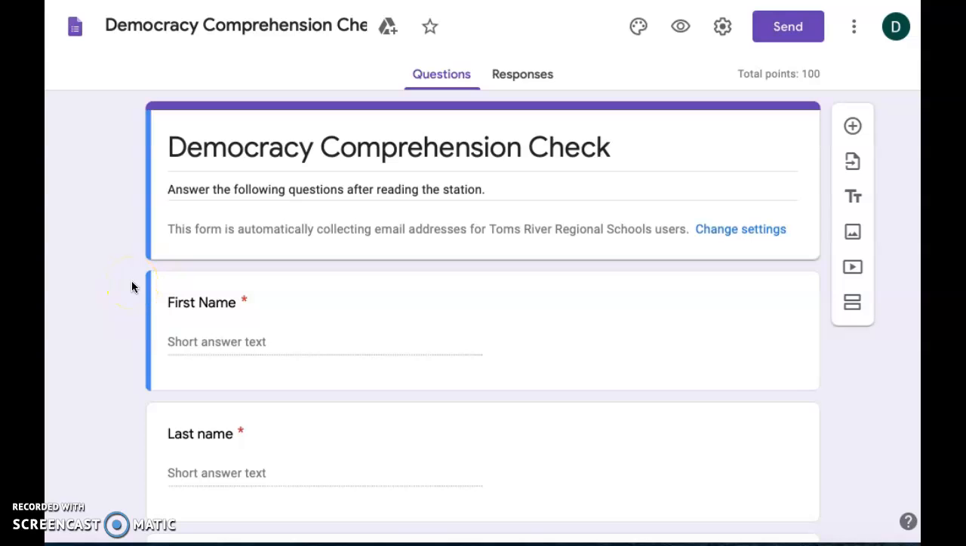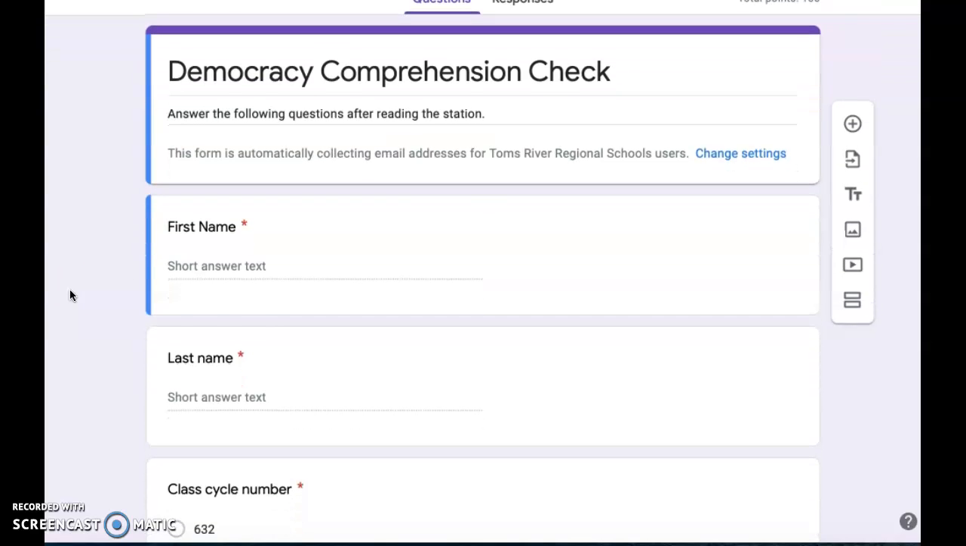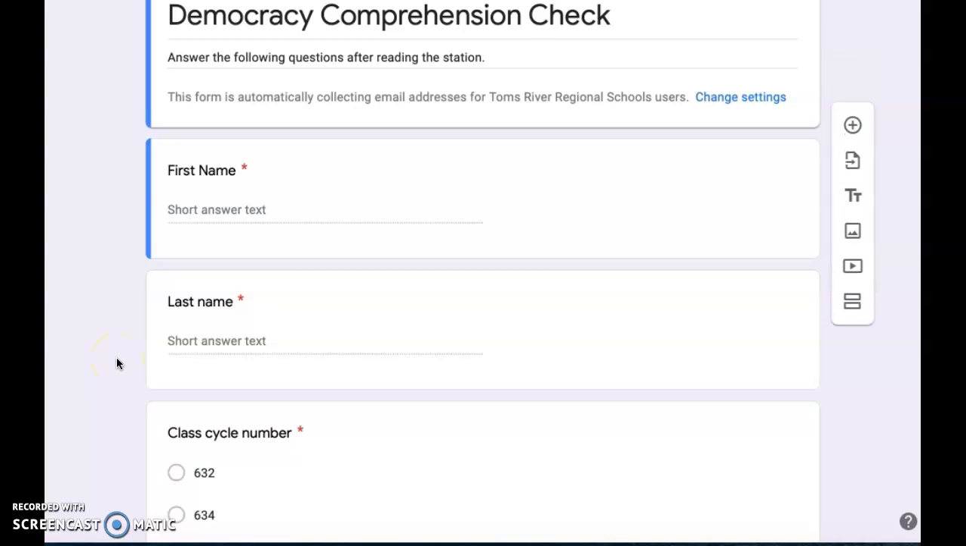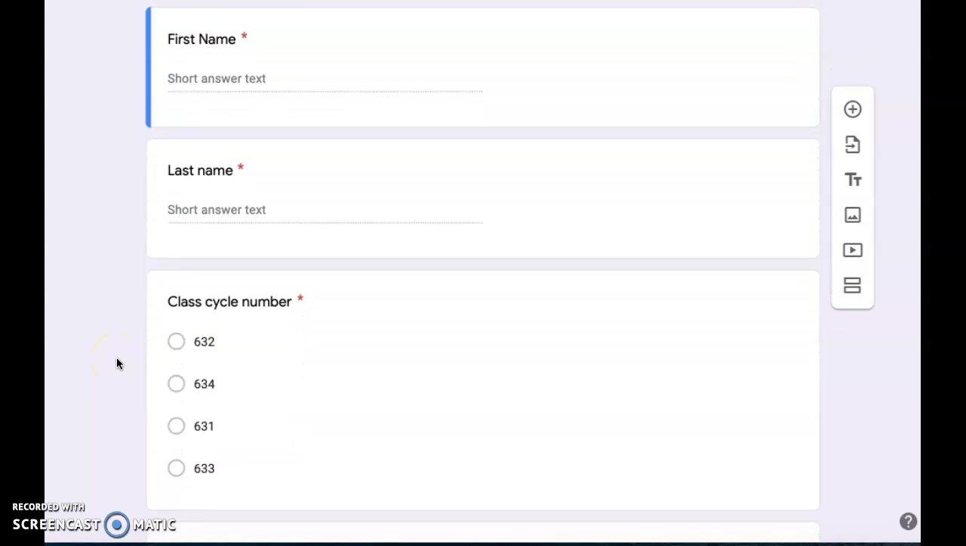Democracy Comprehension Check. Answer the following questions after reading the station. Write your first name in the box here. You will then write your last name in the box here. You will then select your class cycle number.